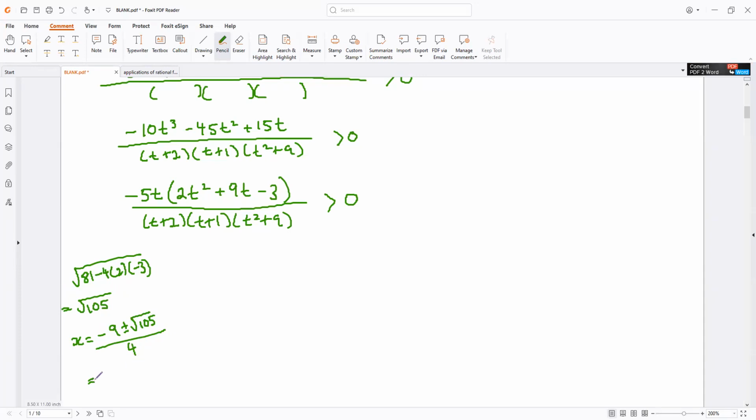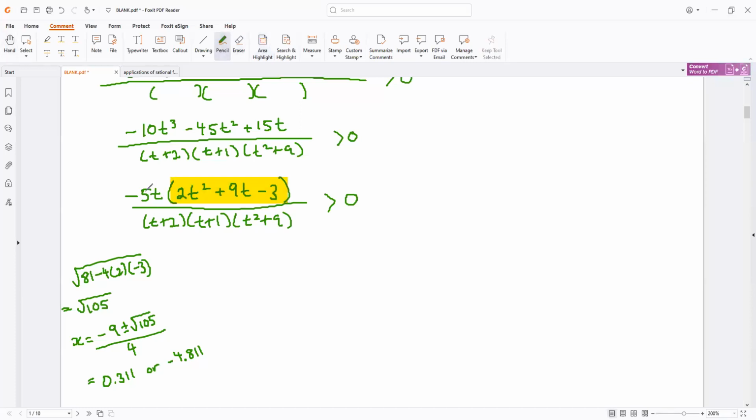And that's going to be 0.311 or negative 4.811. So those are the two zeros from the quadratic.